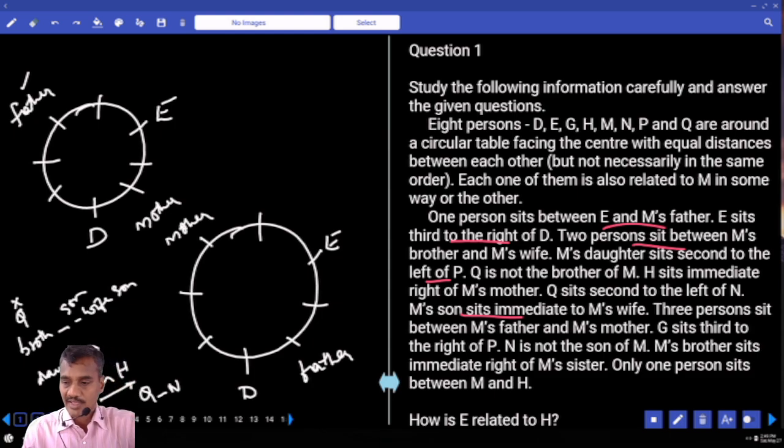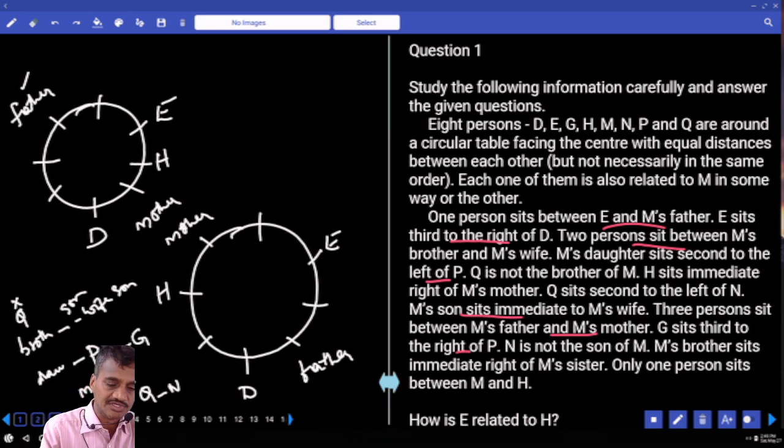Mother is here. H sits to the immediate right of mother. And three persons, G sits third to the right of P. G is third to the right of P, 1, 2, G is here. G sits third to the right of P. N is not the son of M. N cannot be the son of M.